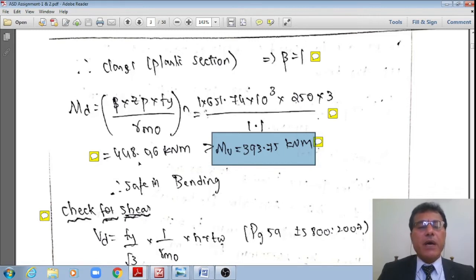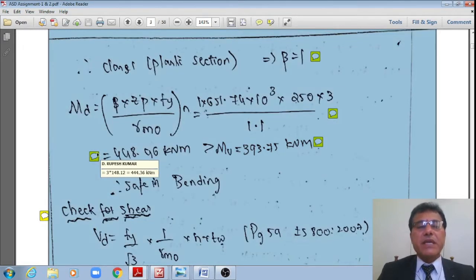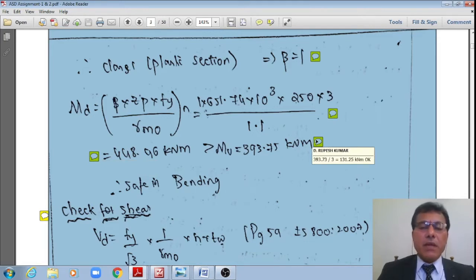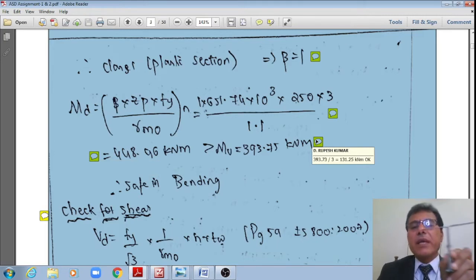Therefore, it is okay. Or even if I see for each of the sections, for one section, this design bending moment capacity will work out to 148.12, whereas the moment to which these sections are subjected is only 393.73 divided by 3, which is 131.25.